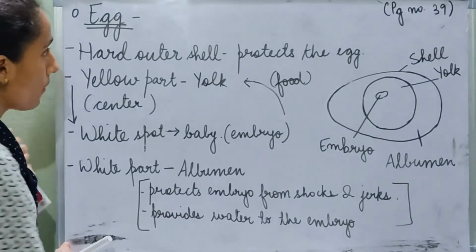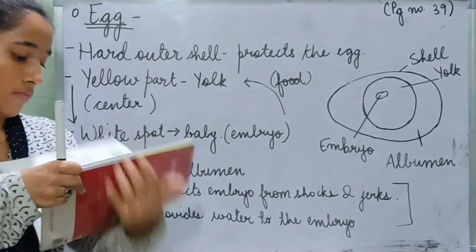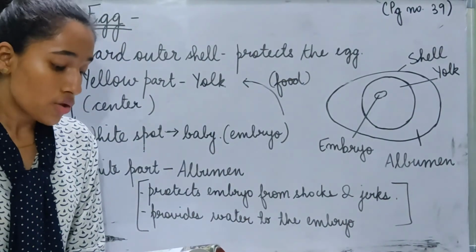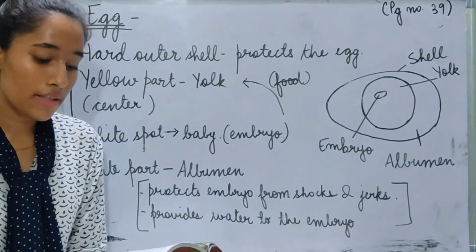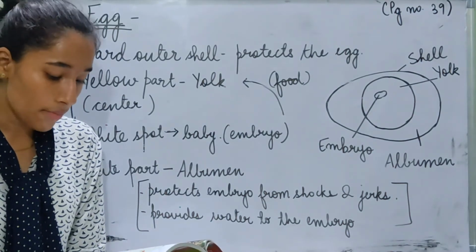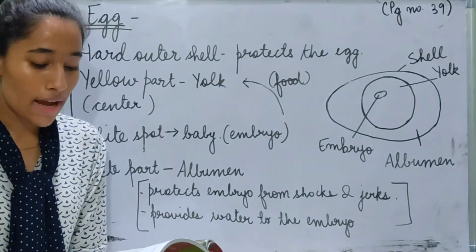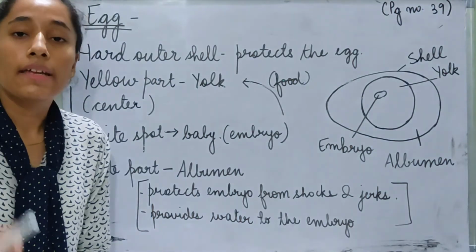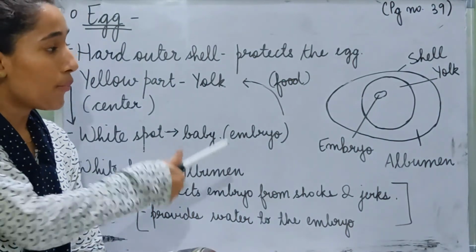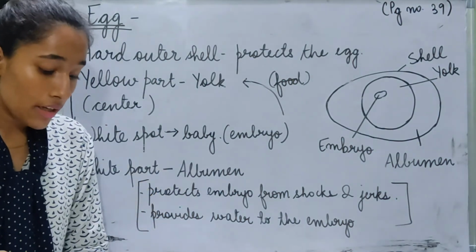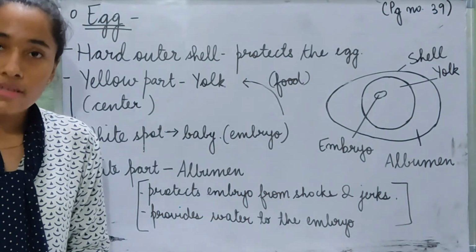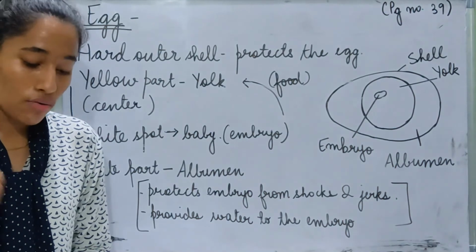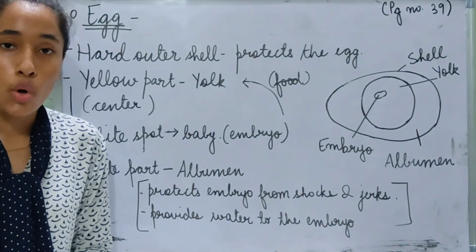Now we will learn about hatching and how the babies come out. The embryo goes through various stages. When the chick is fully developed, it breaks the eggshell and comes out of the egg. When the embryo has fully developed, the chick, the baby of the bird, breaks the eggshell and comes out of the egg. This process is called hatching.